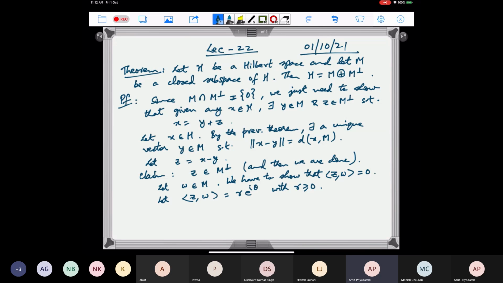So what we have to show is that R is equal to 0. We have R greater than equal to 0. If we can also show that R is less than equal to 0, then it will follow that R is equal to 0.